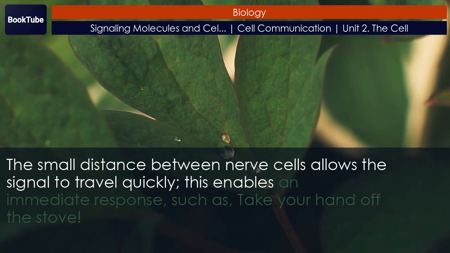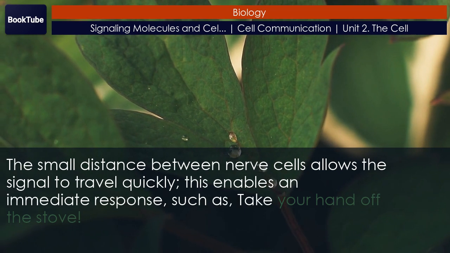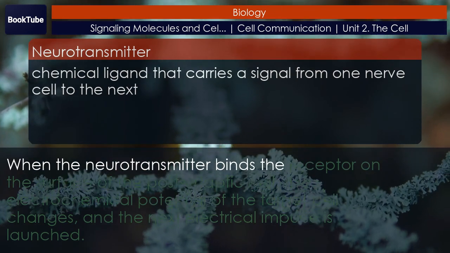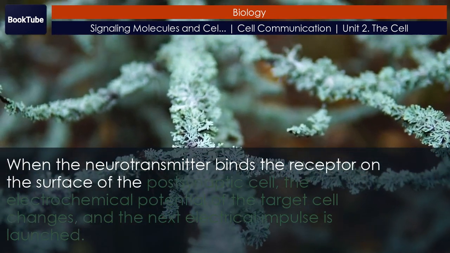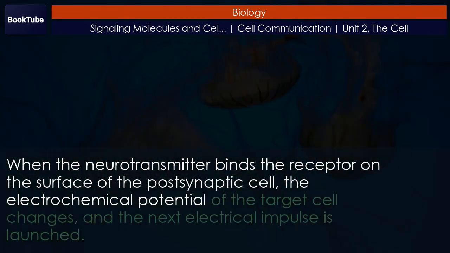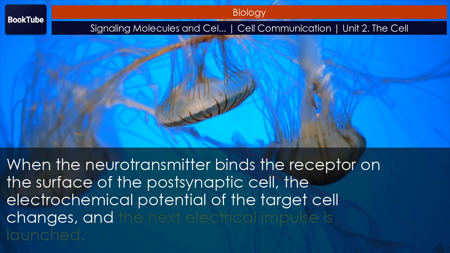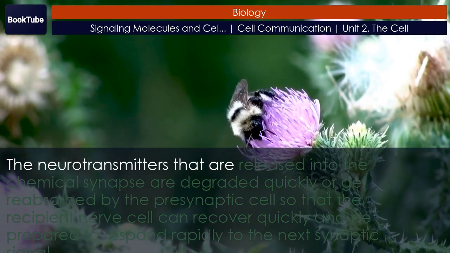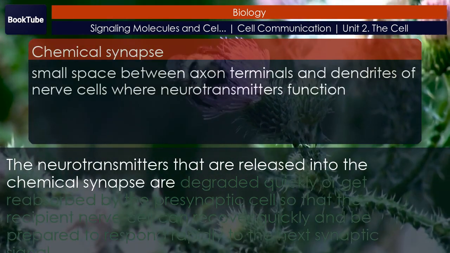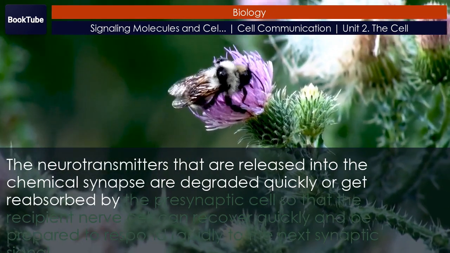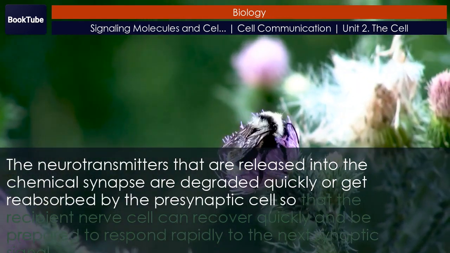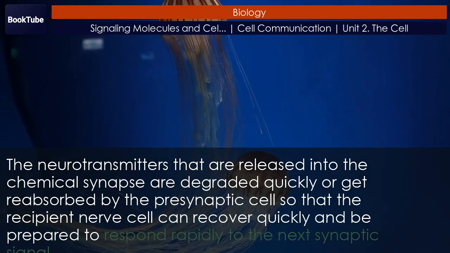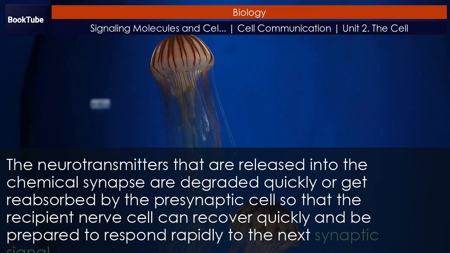This enables an immediate response, such as, "Take your hand off the stove," when the neurotransmitter binds the receptor on the surface of the postsynaptic cell. The electrochemical potential of the target cell changes, and the next electrical impulse is launched. The neurotransmitters that are released into the chemical synapse are degraded quickly or get reabsorbed by the presynaptic cell so that the recipient nerve cell can recover quickly and be prepared to respond rapidly to the next synaptic signal.